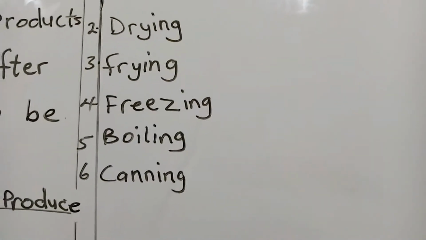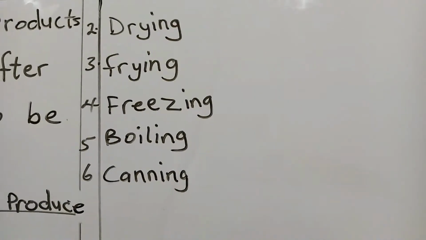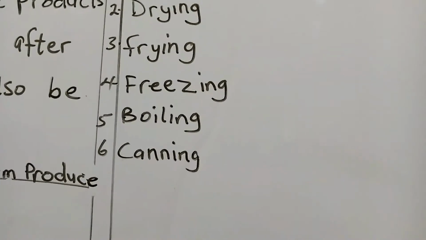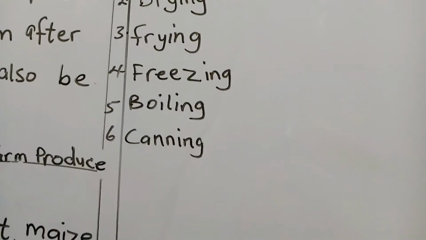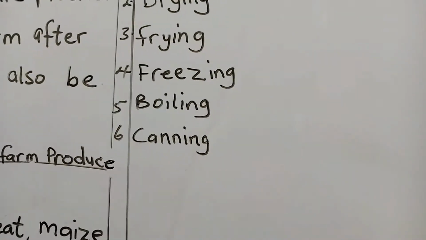Number five, we also have by boiling. We have by boiling, cooking them in the fire so that they will not spoil or get rotten. Number six, we also have canning. By canning, this simply means putting them in a container, sealing them in a container to avoid them spoiling.